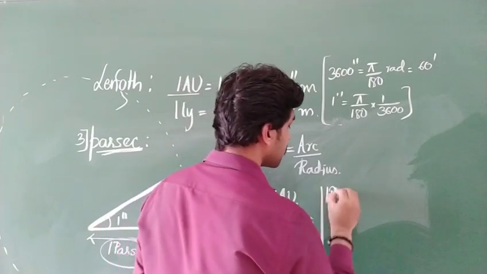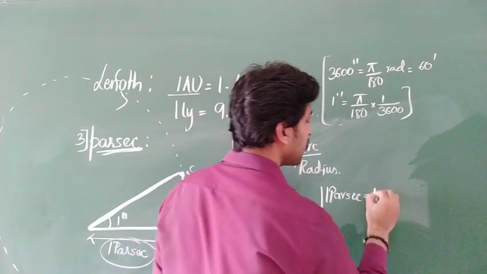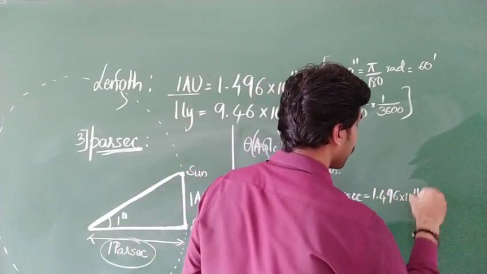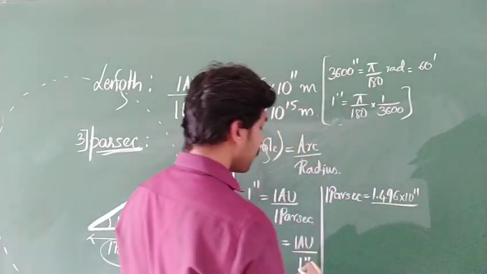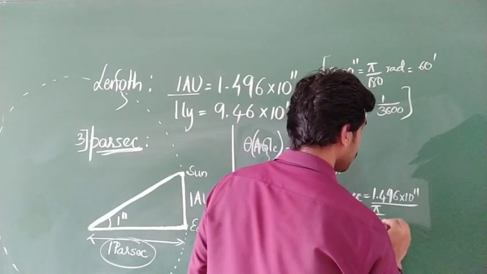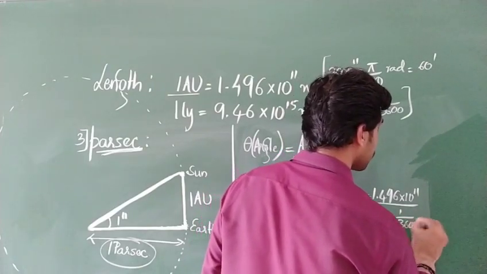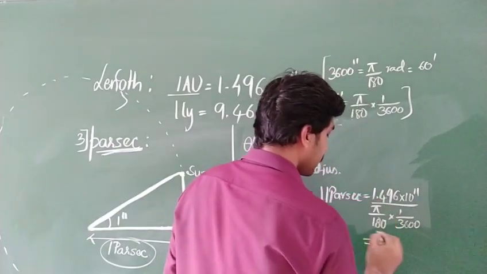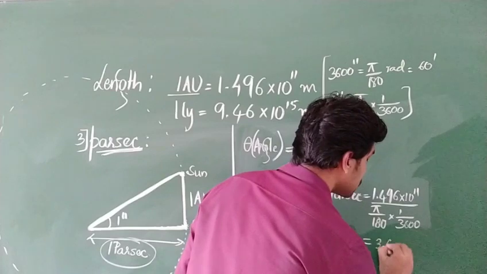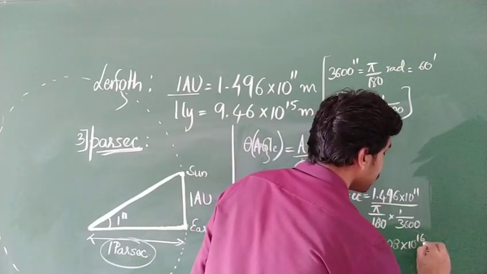So 1 parsec is equal to 1 astronomical unit divided by 1 second, which is 1.496 × 10^11 divided by (π/180 × 1/3600). If we calculate this value, we approximately get 3.08 × 10^16 meters.